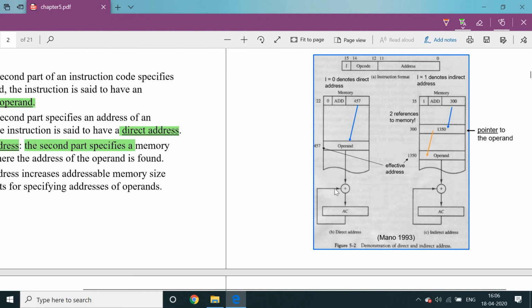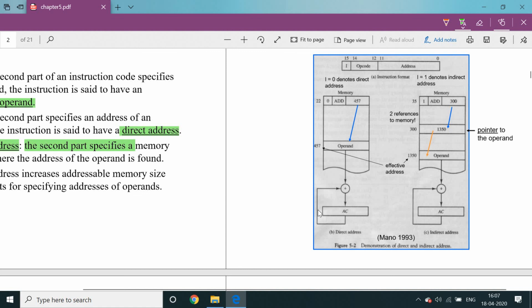One more input is needed for the addition operation. That input is read from the accumulator: one operand from the memory location, another operand from the register. With the combination of both inputs, we perform the addition operation, which generates a result. That result is stored into the accumulator. That means before the addition, the accumulator provides input for processing, and after addition, the result is stored inside the accumulator.